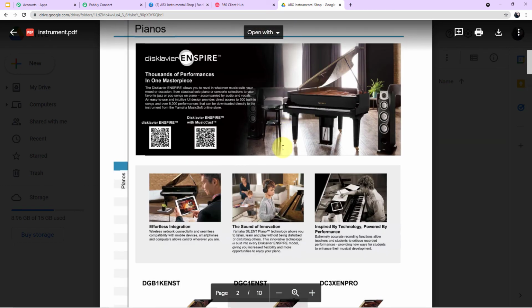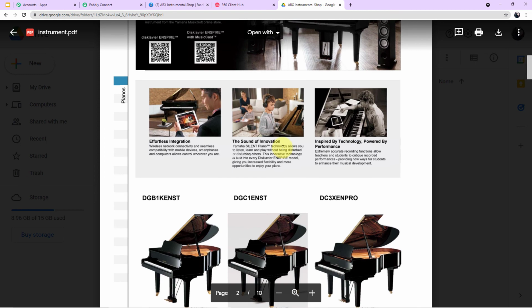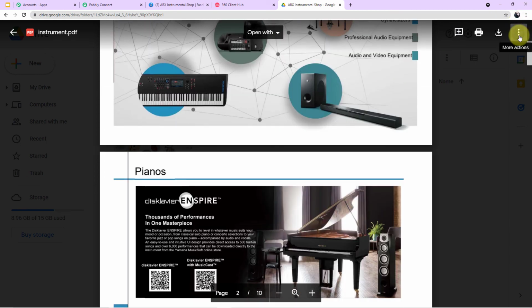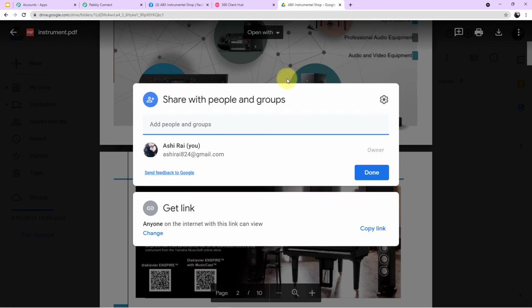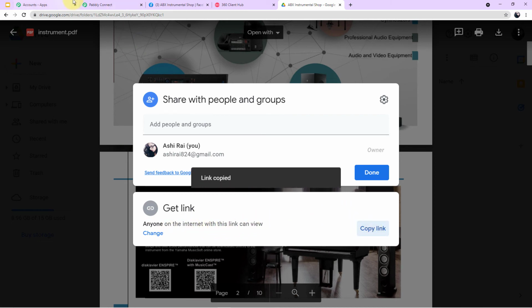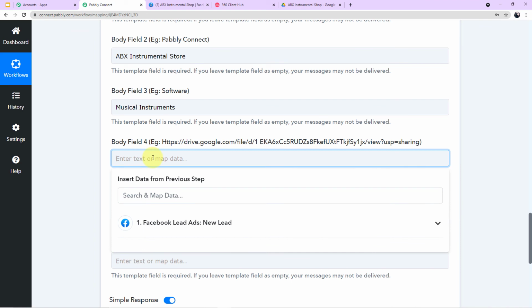Now I want the link of this PDF file. Okay, so how I'll get it? Go to the right corner where it is written more options. Click here. Click on share. Okay. Now here, besides get link, you can see what status it is written. Anyone on the internet with this link can view. Okay, so I'll copy the link. I'll go back to Pabbly Connect account and simply I'll paste it here.